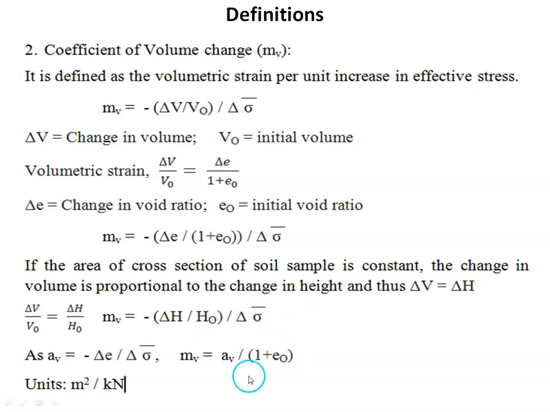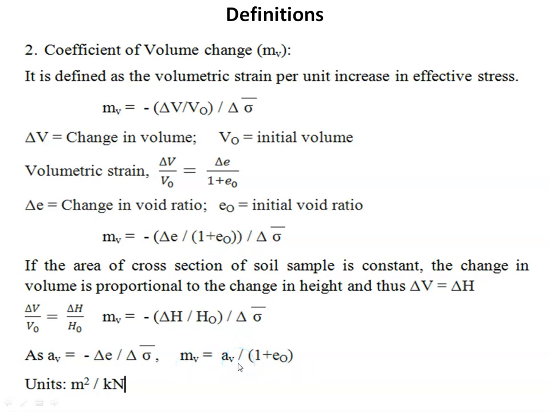So now if we observe the equations of coefficient of compressibility and coefficient of volume compressibility, then delta e by delta sigma dash represents coefficient of compressibility. So if we substitute delta e by delta sigma dash as av divided by 1 plus e naught, we'll get coefficient of volume compressibility in terms of coefficient of compressibility.